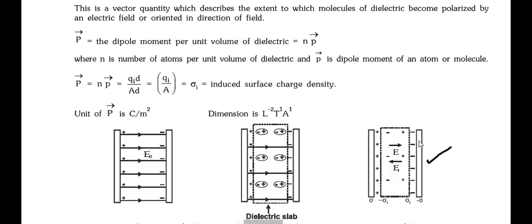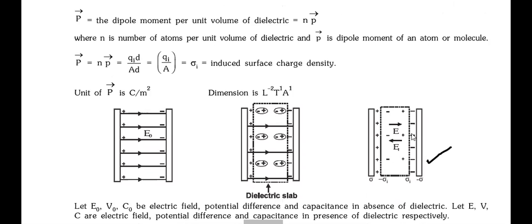This is for the dielectric in which the charges are polarized. This is a step-by-step diagram, just for a parallel plate capacitor. Now when the dielectric is inserted, what will happen?